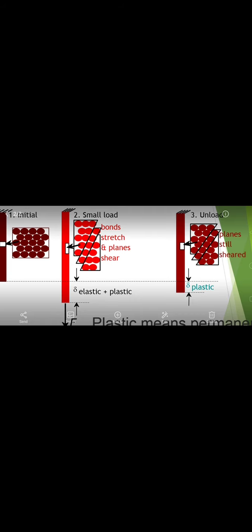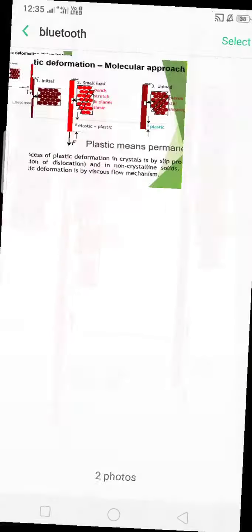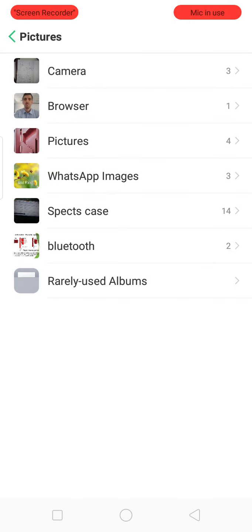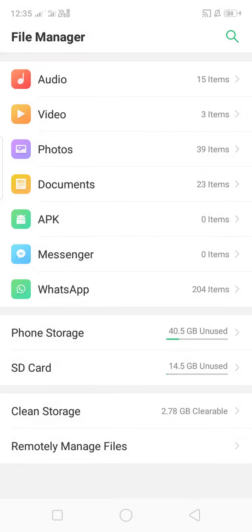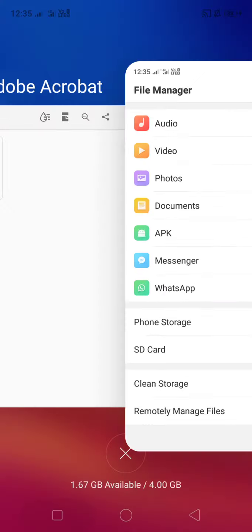So like this, some permanent deformation happened here. Some permanent deformation happened here. And so we call them inelastic materials or plastic materials. And that nature of the materials we call inelasticity or plasticity. Examples for inelastic materials are, as we have already discussed, aluminum wire, copper wire or mud, etc.